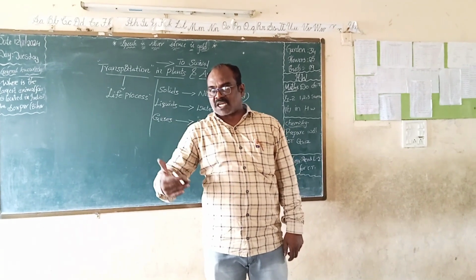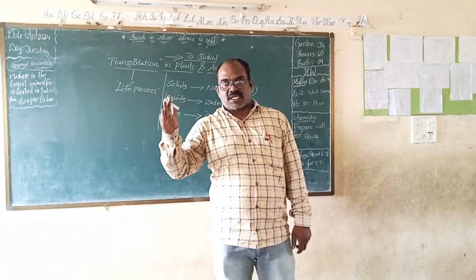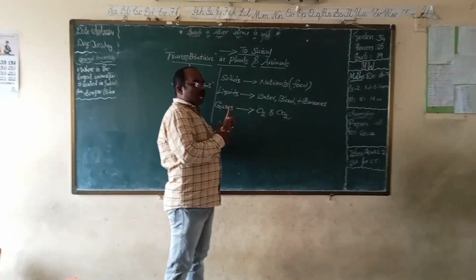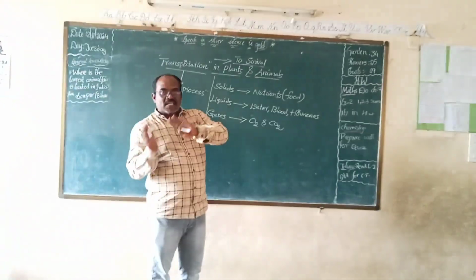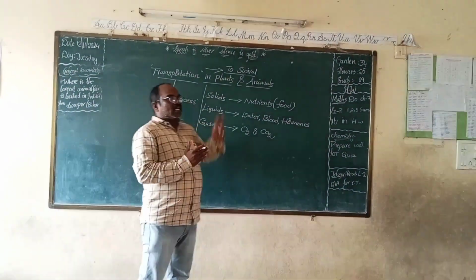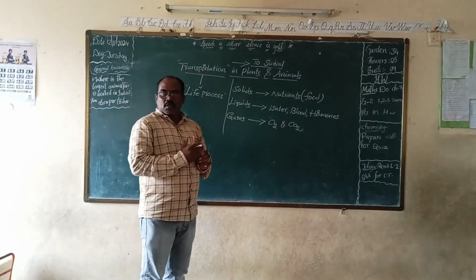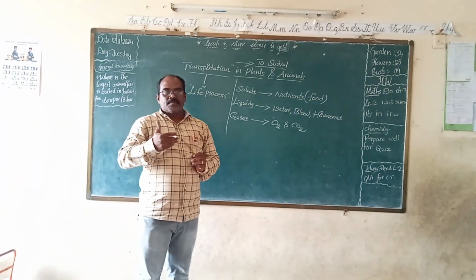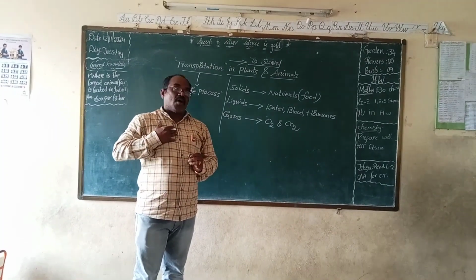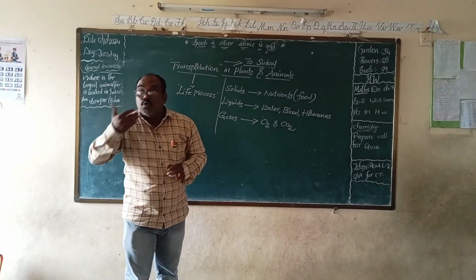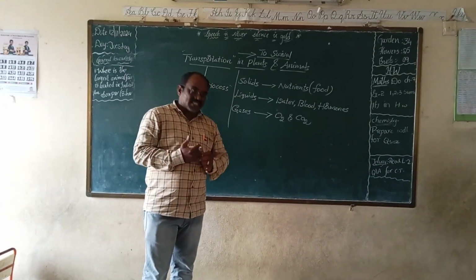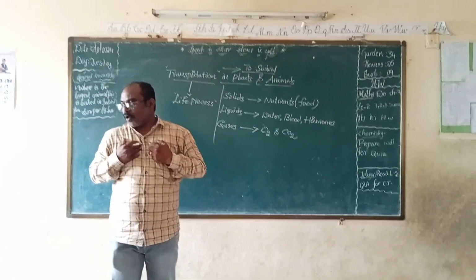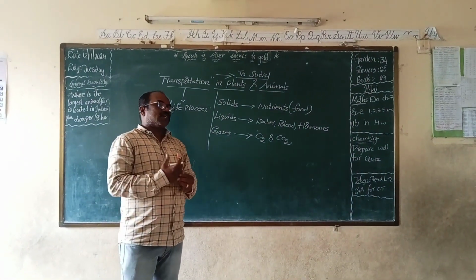What is meant by transportation? The passage of materials like solids, liquids, and gases from one place to another place is called transportation. This process occurs in our body by using one of the systems.